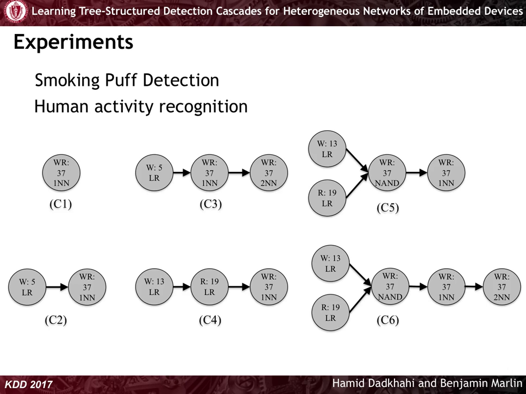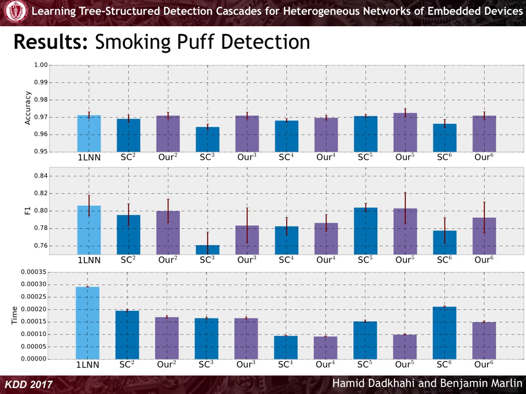In our experiments, we consider datasets in smoking puff detection and human activity recognition, and look at different linear or tree-structured cascade models where each stage has access to the subset of features depending on sensing modalities. We perform a stratified cross-validation to assess the performance of different models in terms of computation time and accuracy.